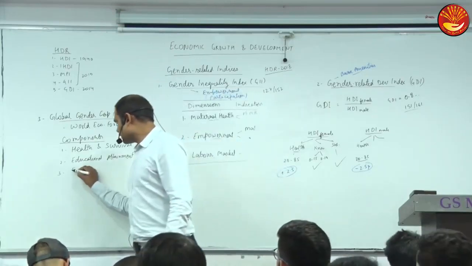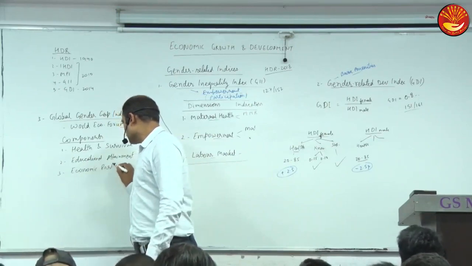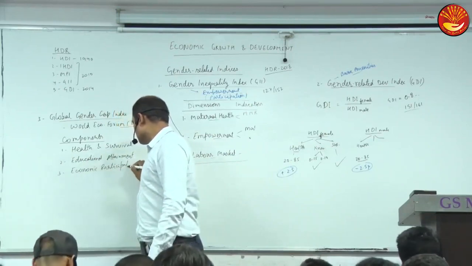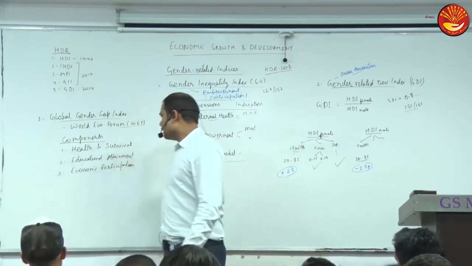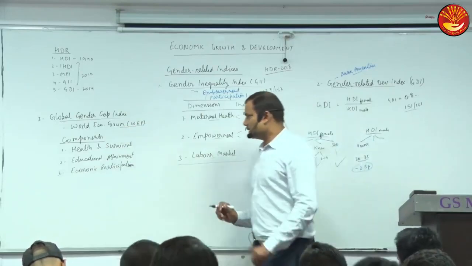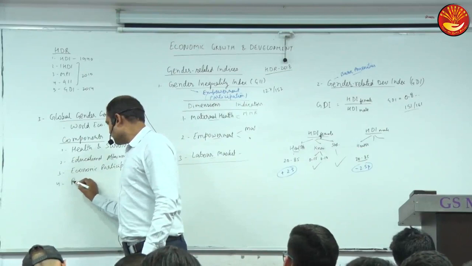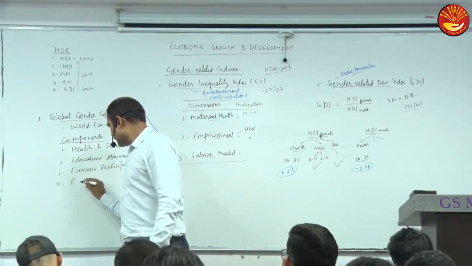Other is economic participation, like in labor force employment. Other is political empowerment.